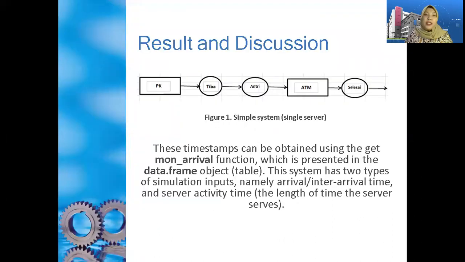Result and discussion. You can see Figure 1 that displays a simple system with a single server. These timestamps can be obtained using the get_mon_arrivals function, which is present in the data frame object or table. The system has two types of simulation inputs, namely arrival or inter-arrival time and server activity times, or the length of time the server serves.